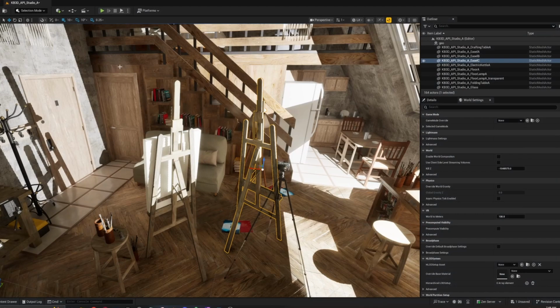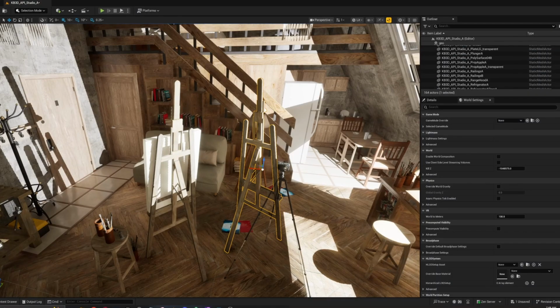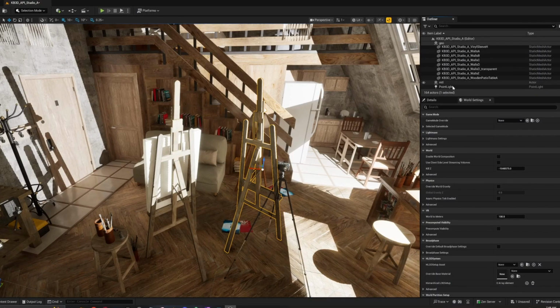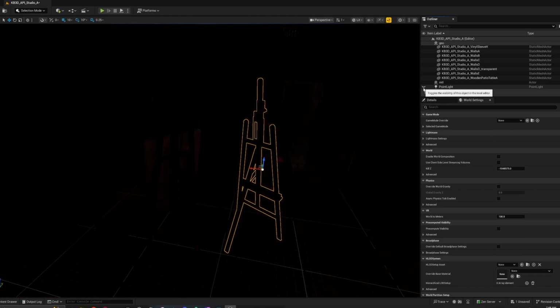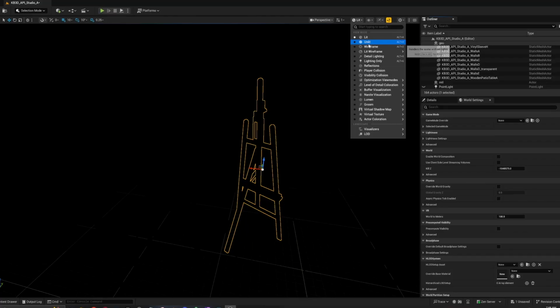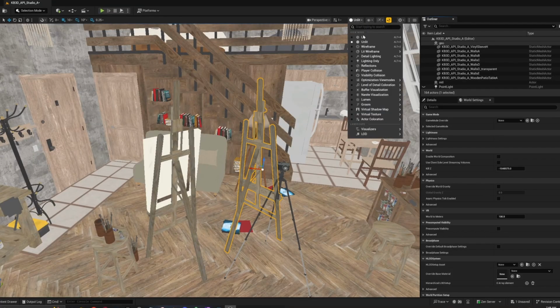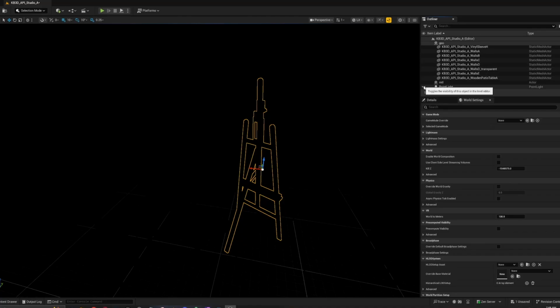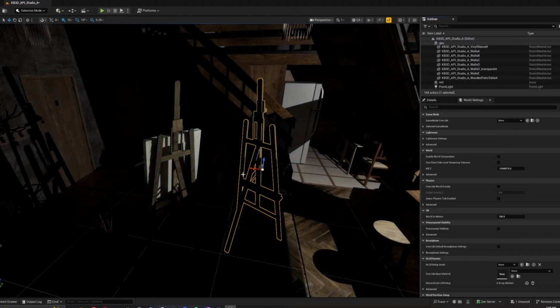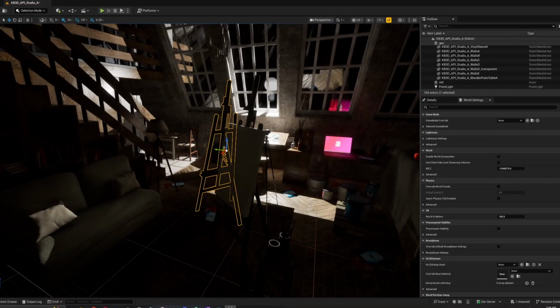So I did open up the apartment interiors. It comes in completely dark. So you can see this lighting here. It looked like this, right? And so if you ever get a scene and it looks completely black, make sure that you always go up to the lit, click unlit, then you can actually see if there's objects in your world or if you're just in a completely blank world. Then if you see that, you say, okay, well, it's a lighting problem or it's a post-processing problem. I noticed that there were no post-processing volumes in here, so I just threw in a point light, and then I threw it up here, and it's working pretty good.